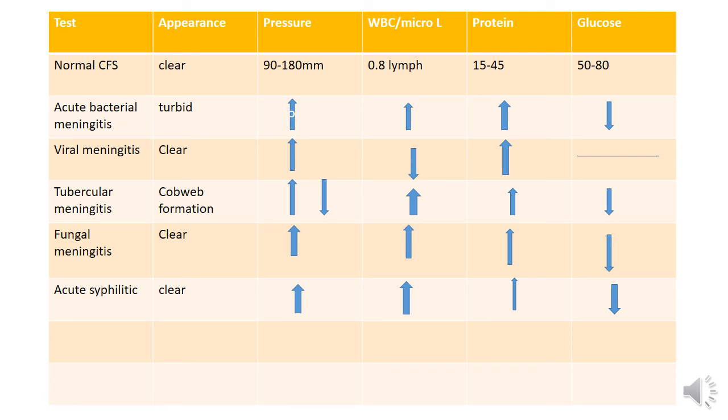Then in acute syphilitic meningitis, the appearance is clear, pressure increases, WBC count increases, protein increases, but glucose level is normal.